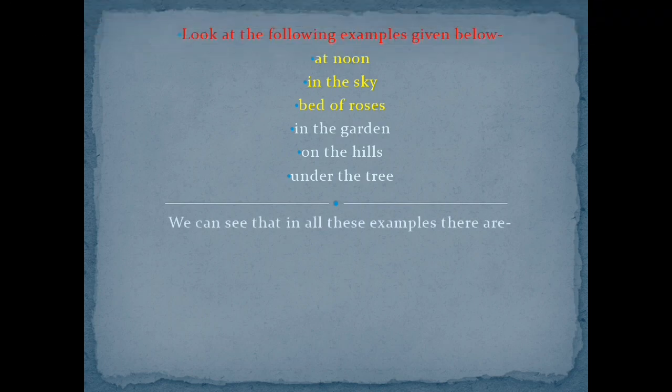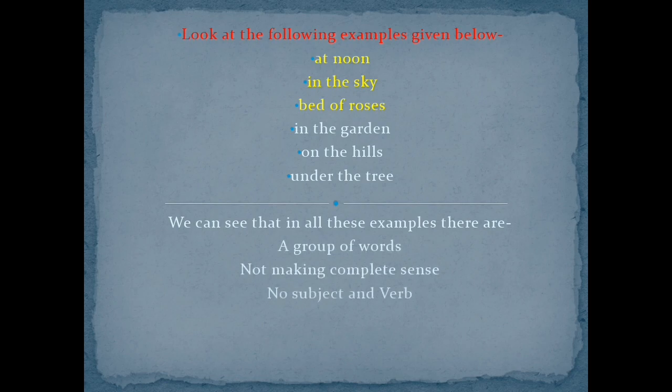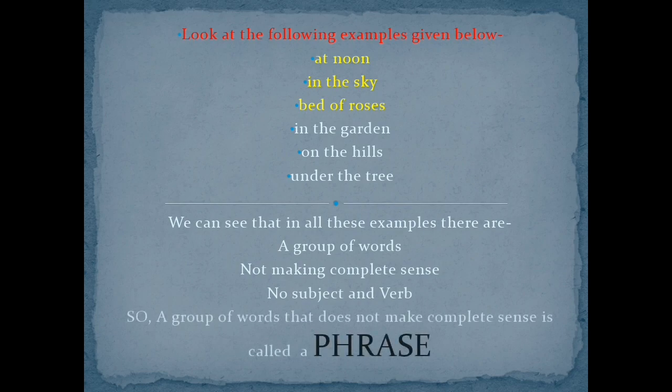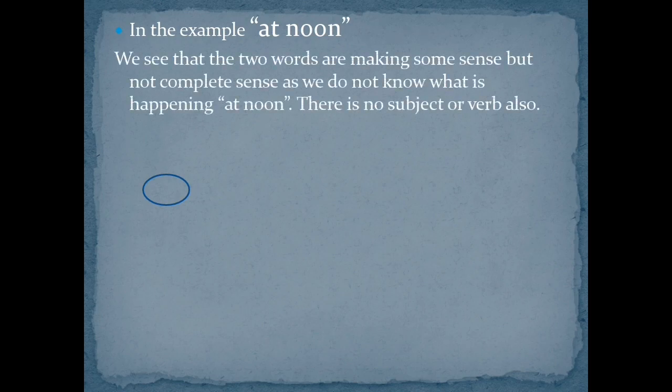We can see that in all these examples, there is a group of words not making complete sense. There's no subject and verb. So we can say that a group of words that does not make complete sense is called a phrase. Let's see the example at noon. We see that the two words are making some sense but not complete sense, as we do not know what is happening at noon. There is no subject or verb also. So what is it? It is a phrase.